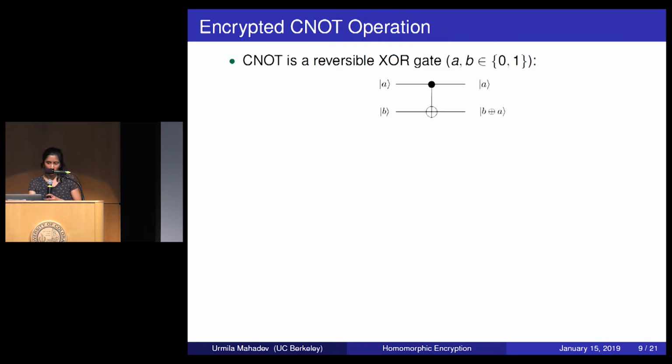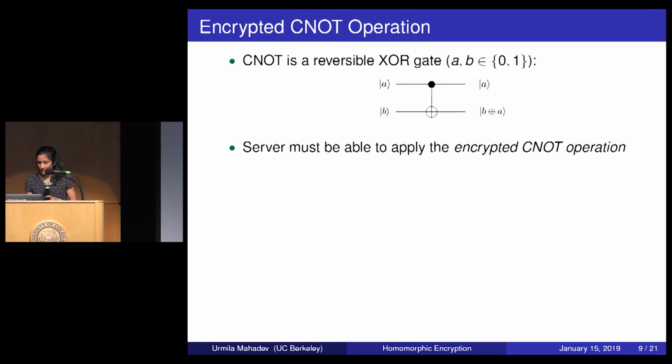To do this, I first should remind you what the CNOT gate is. It's the reversible XOR gate. So if you look at this picture, it's just taking A and B, and it's XORing A into the second register. Okay, the encrypted CNOT operation is a controlled version of this gate where the control bit is an encrypted bit. So it's a classical ciphertext encrypting a bit. So here's what it looks like.